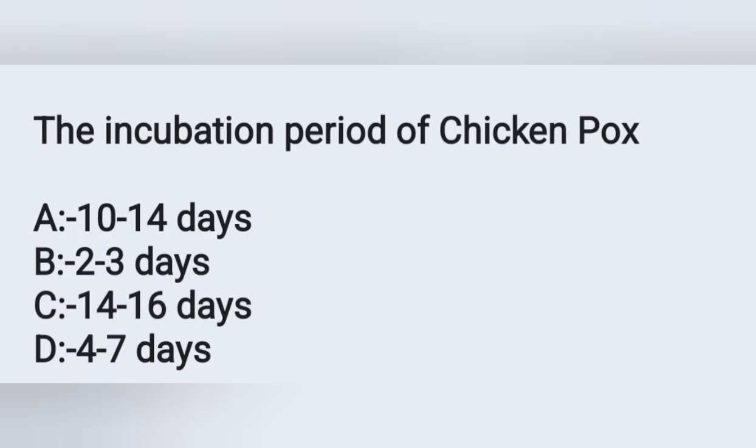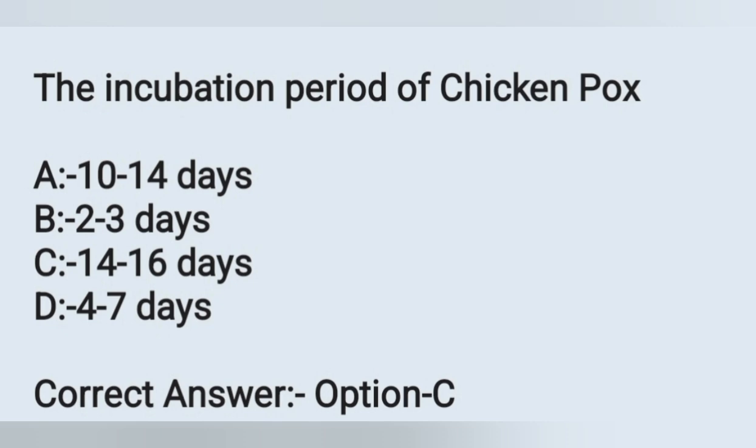And the next question. The incubation period of chickenpox is. Options. Option A, 10 to 14 days. Option B, 2 to 3 days. Option C, 14 to 16 days. Option D, 4 to 7 days. Chickenpox is caused by varicella zoster virus and its incubation period is 14 to 16 days. Its isolation period for chickenpox is 6 days after the onset of rash. That is also an important point. So the correct answer is option C, 14 to 16 days.